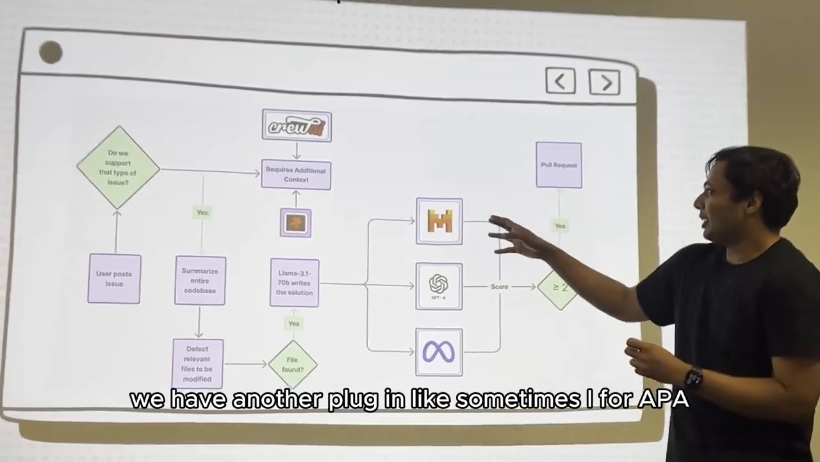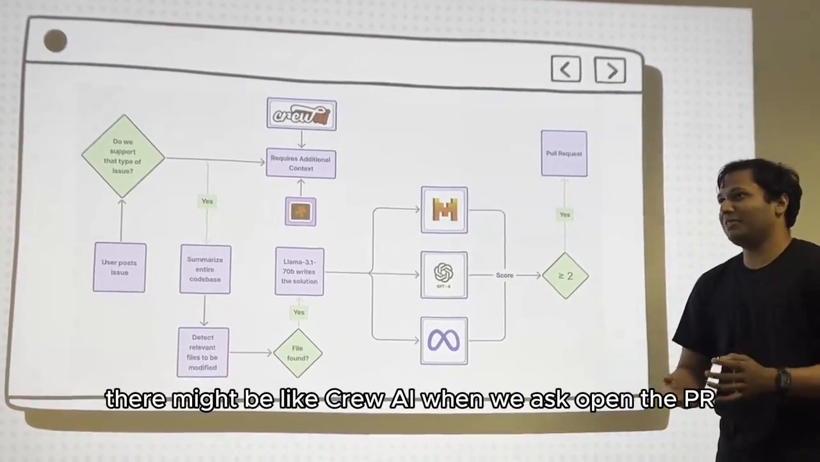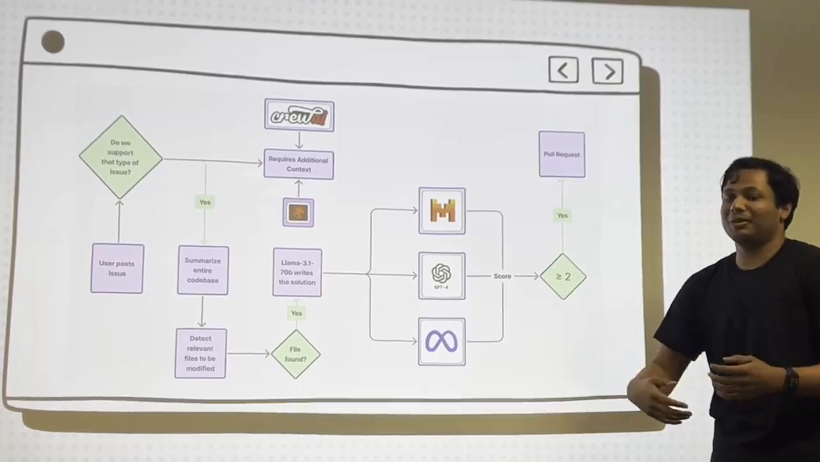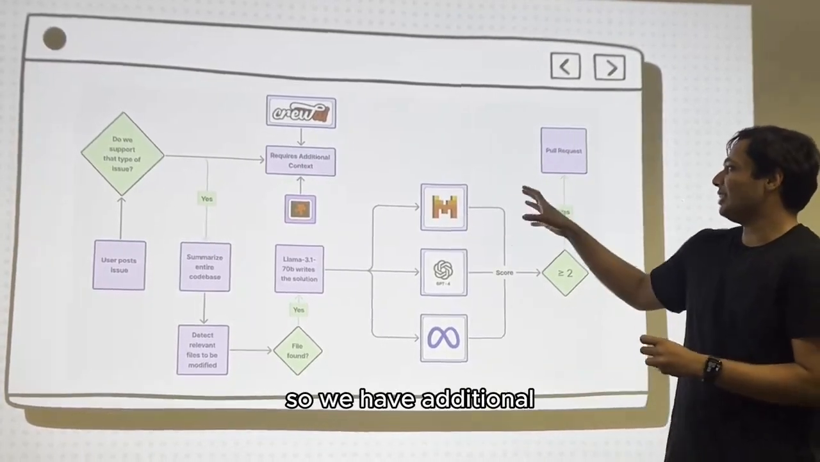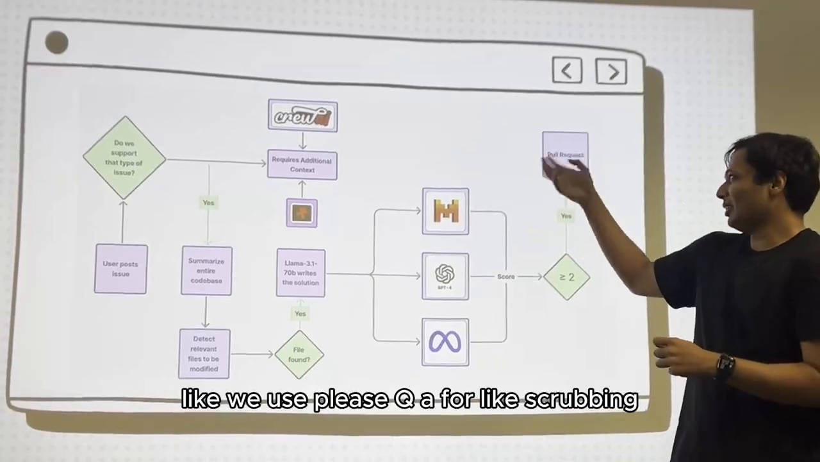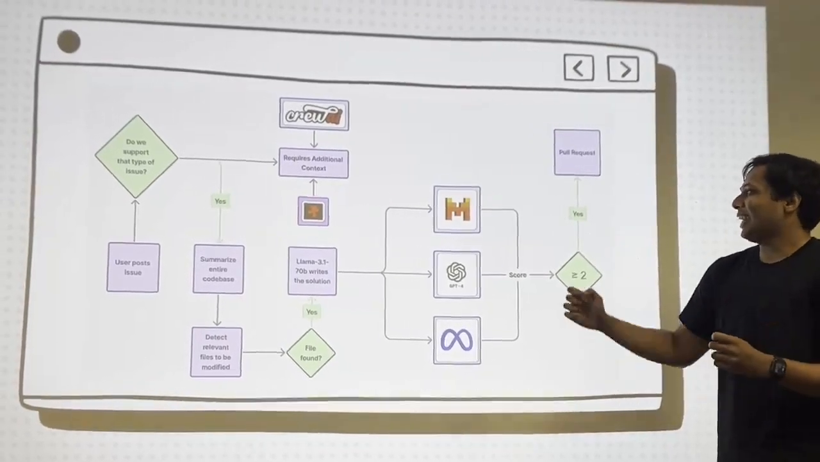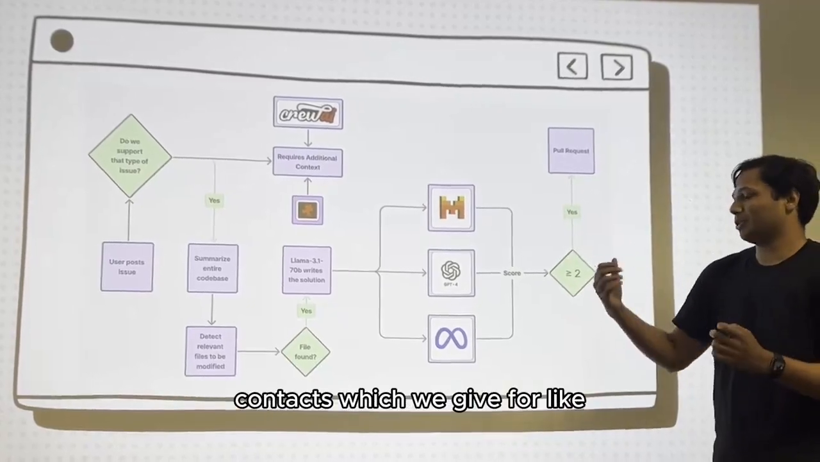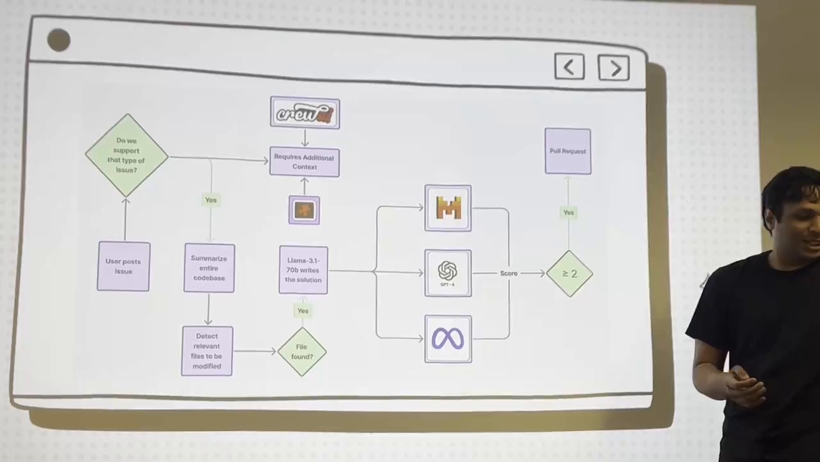We have another plugin. Sometimes for an API, for example, there might be QAI. When we asked ChatGPT or QAI how to use it, we did not really find a solution. So we have an additional step where we use QAI for scraping the documentation and all. That's additional context which we give for proper API integration.